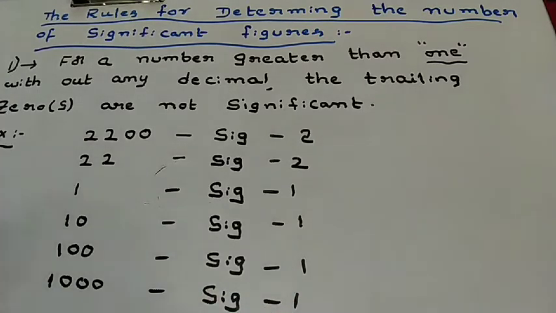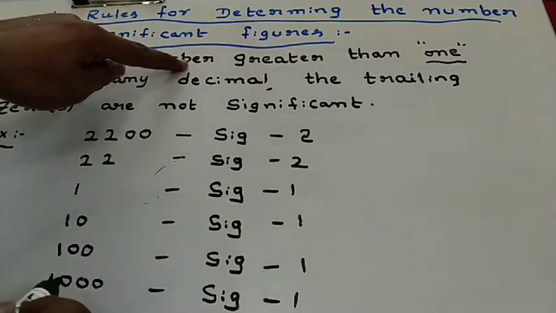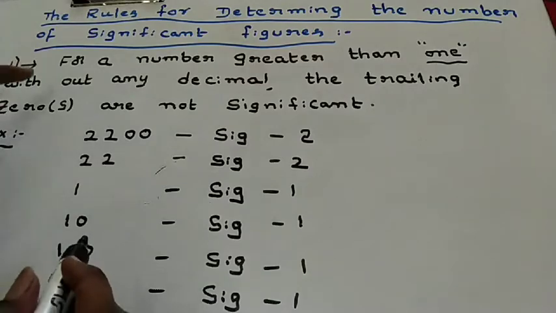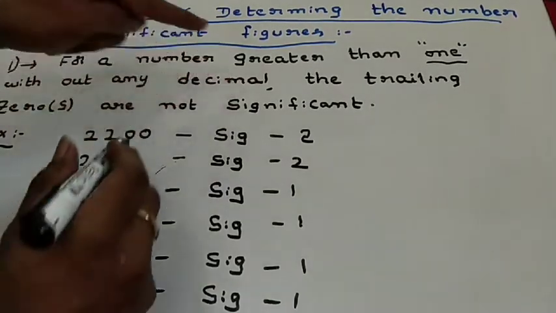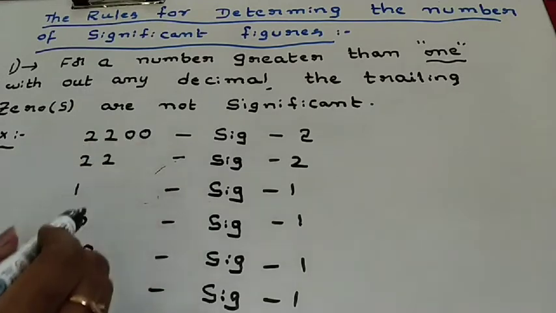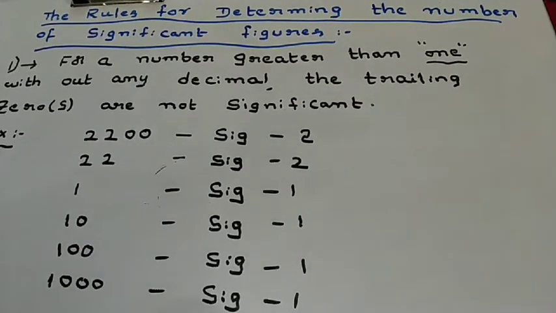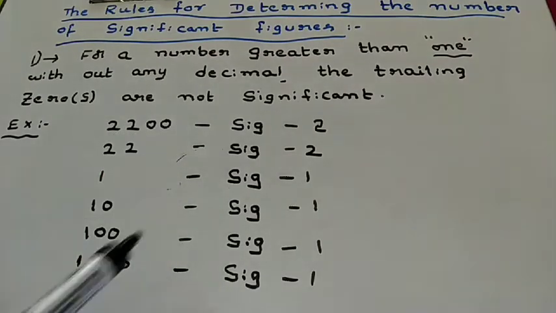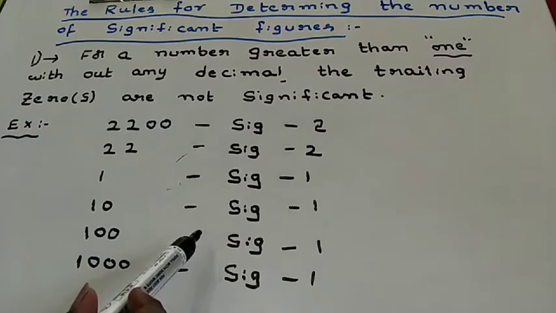We understood that for any number equal to or greater than 1 without any decimal, the trailing zeros are not significant. These examples support this point. I hope you understood point number 1. Now go for point number 2.